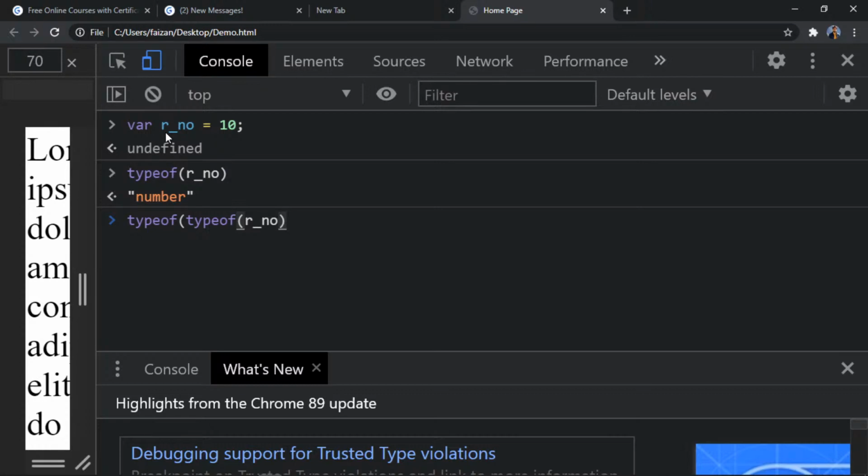Will it be a number? Will it be a boolean? Will it be a string? Will it be anything? Whatever you think, what should be the output? Think about it a little bit and then answer. You don't have to rush it.